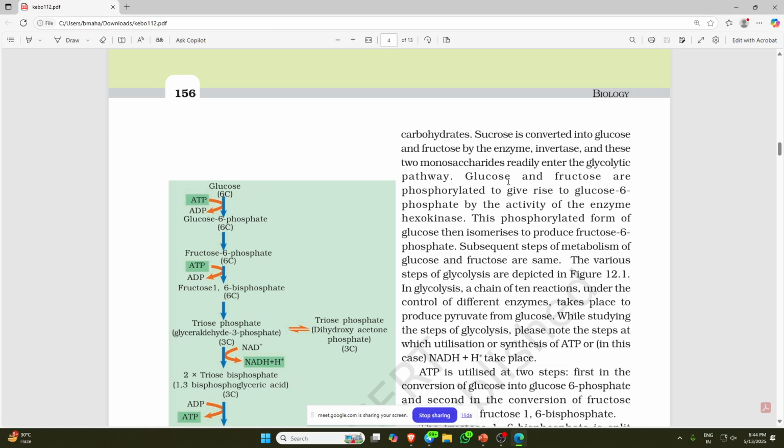See here, glucose and fructose are phosphorylated to give glucose 6 phosphate by the activity of the enzyme hexokinase. Hexo means 6. Hexokinase. This phosphorylated form of glucose is then isomerized, meaning what? Fructose 6 phosphate.